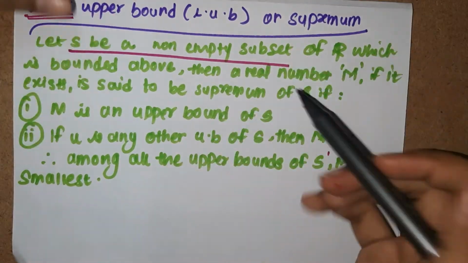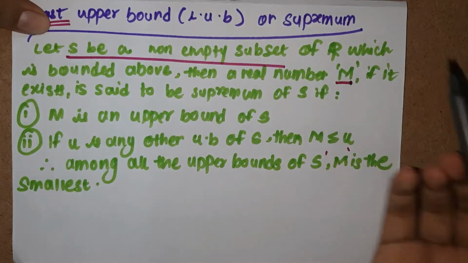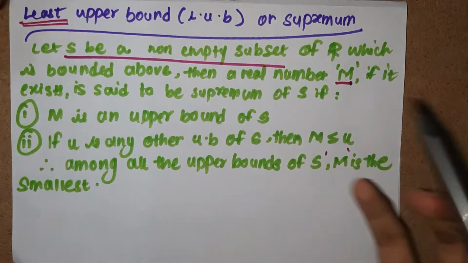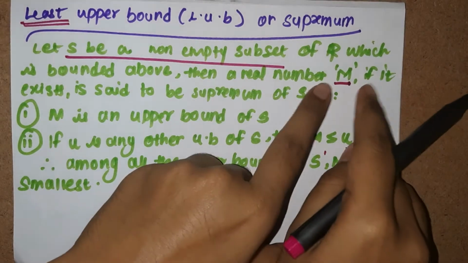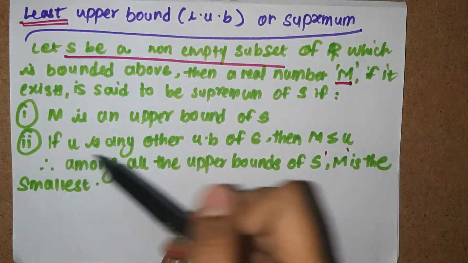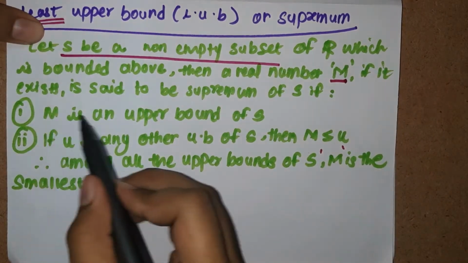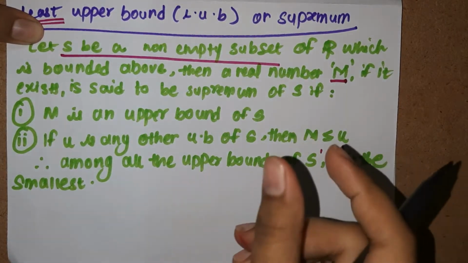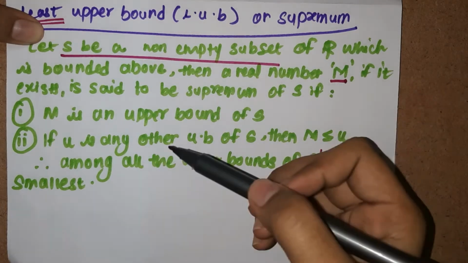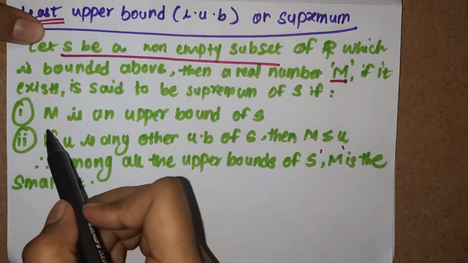Then this real number m, if it exists, is said to be the supremum of S. When is m said to be the supremum of set S? Let us see. m is an upper bound of S. So the element I was talking about as the upper bound is m.